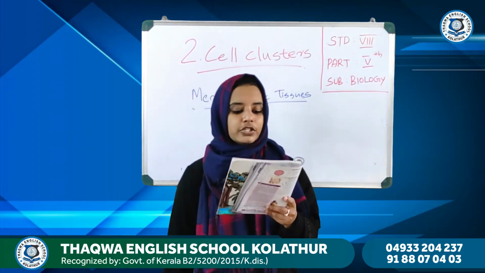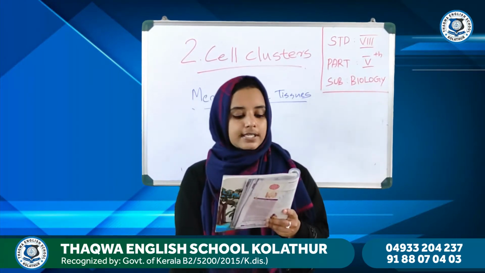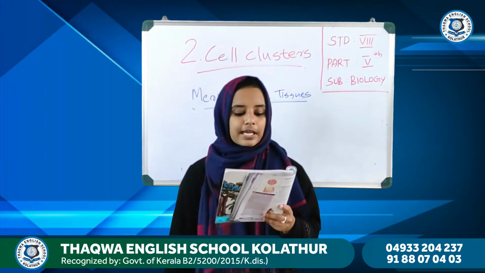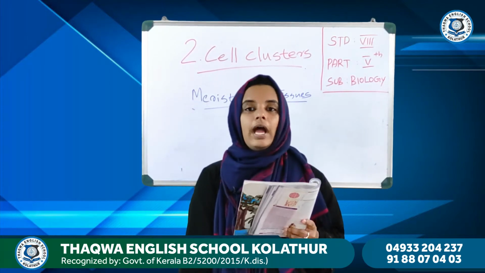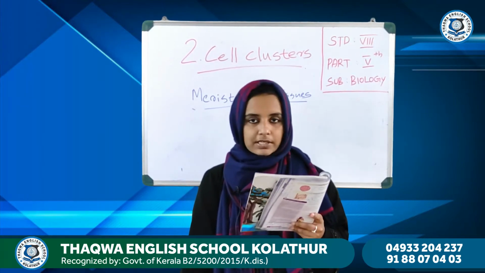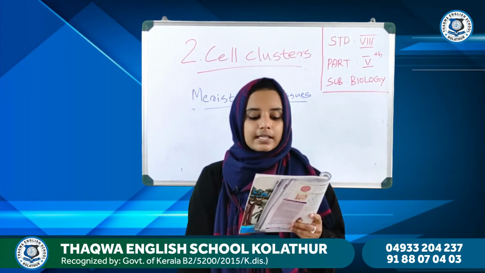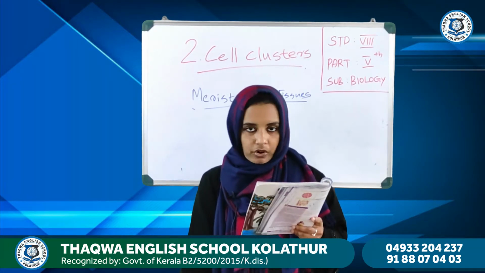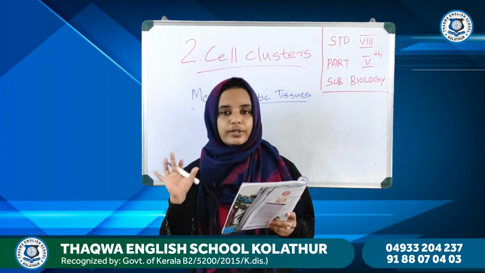From the picture we can see that in the meristematic cell, a comparatively large nucleus is present, a thin primary wall and more cytoplasm. In the case of mature cells, we can say there is a primary wall and a thick secondary wall. So, of course, there is a difference.